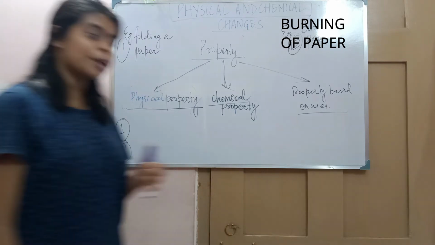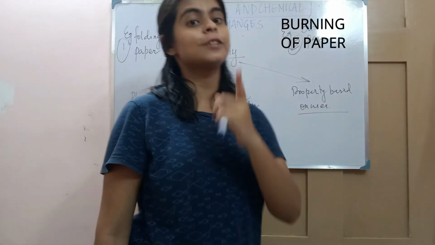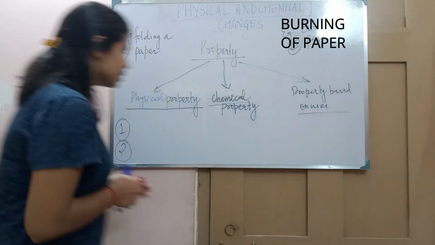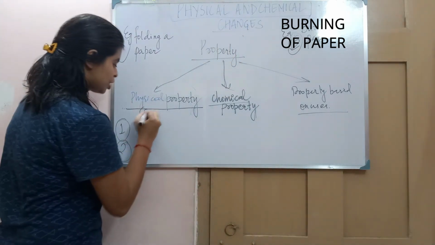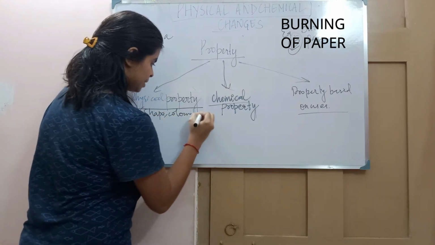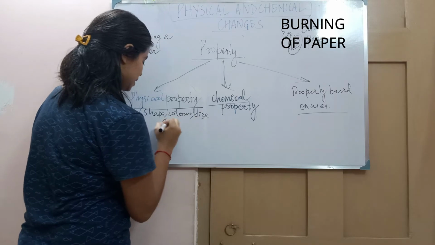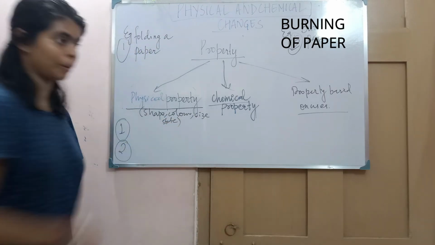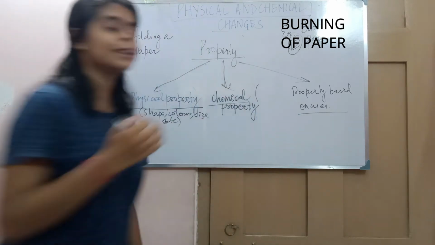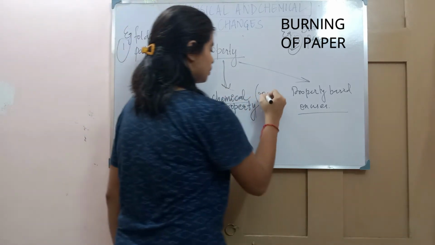In NCERT it is mentioned that in a physical change the physical properties are changed. What are these physical properties? The physical properties are like shape, color, size, state. These are the physical properties. But what are chemical property? The chemical property means where there is a chemical reaction involved.